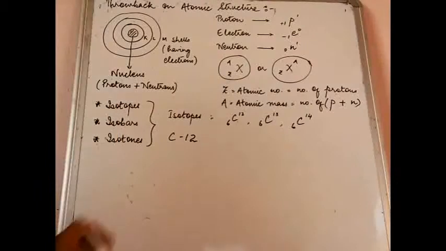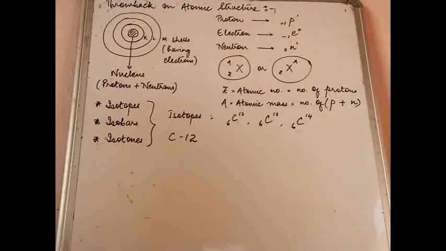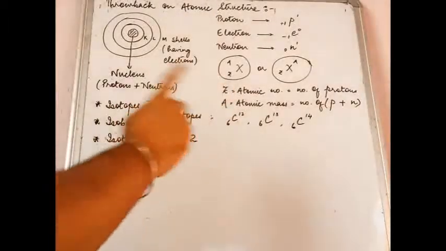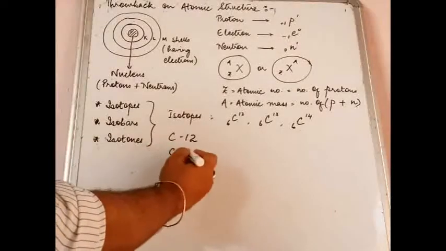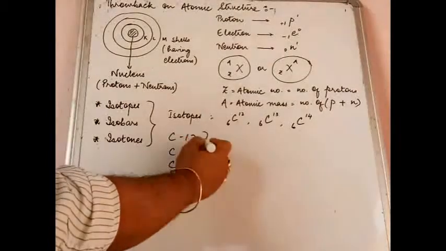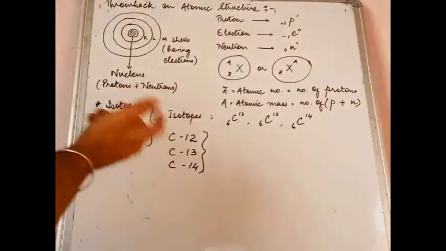The atomic mass is 12 and the atomic number is 6. But do you also know that there is 6C13 also, 6C14 also in the environment all around us? You don't just have C12, but also C13 and C14 and so on. So what are all these? These are all atoms of carbon only.